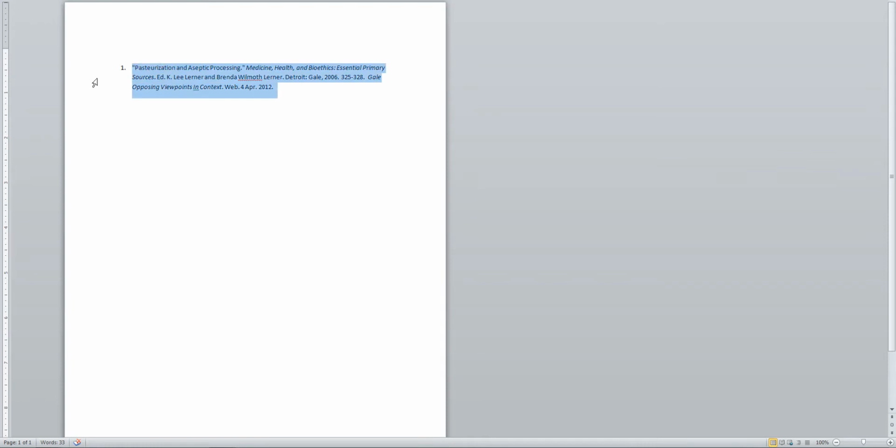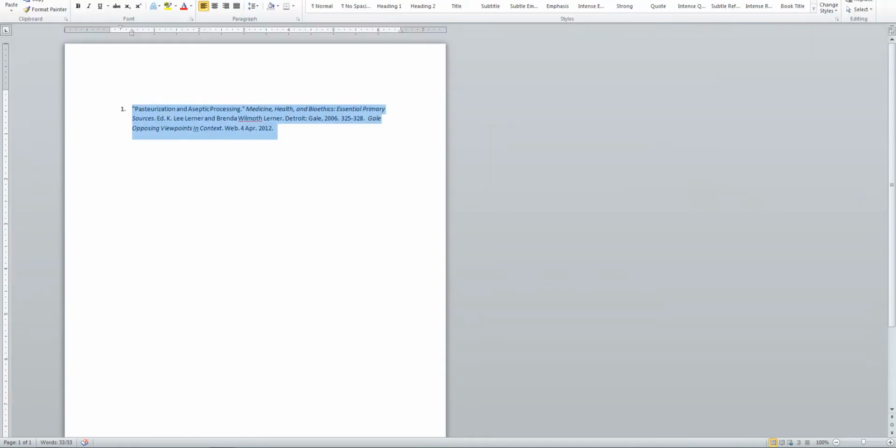Just for ease of working with this document and my Cornell notes, I'm going to call this source number 1. Because I really am organized well through color, I'm going to change the color of the text to purple.